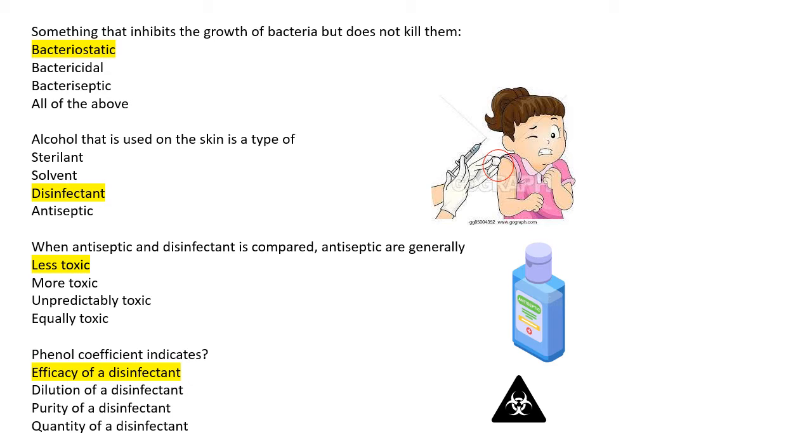Then next is phenol coefficient indicates what? Efficiency of disinfectant, dilution of disinfectant, purity or quantity. Actually the phenol coefficient indicates the efficiency of your disinfectant. A disinfectant which has to be tested is compared with phenol. Depending on the results and calculations, the efficacy, sorry, not efficiency, efficacy of your disinfectant is determined.